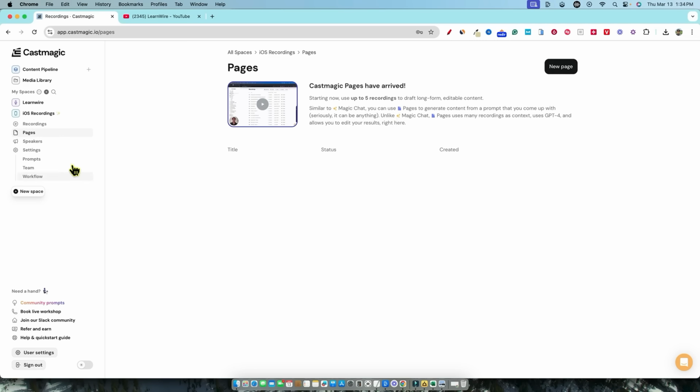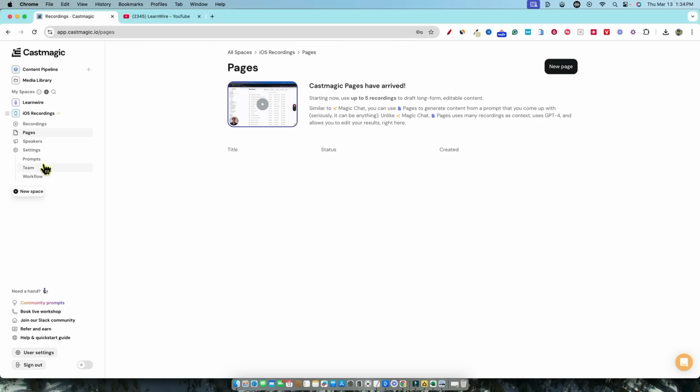So that's pretty cool. Now, when it comes to the iOS app, it's actually designed to download on your iPhone and then you can record directly using their app, and it will automatically sync with your dashboard. And so if you're using your phone, technically you can even create talking head videos on your phone and it will automatically upload as well. So that's another cool feature that would save you a lot of time, because it would just automatically sync with your Castmagic account.